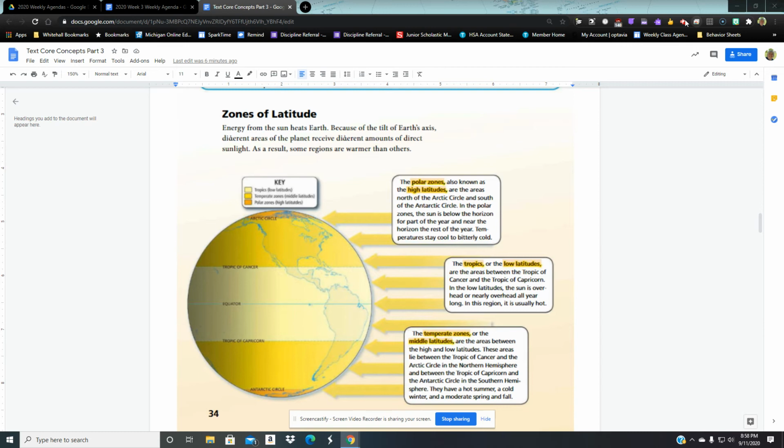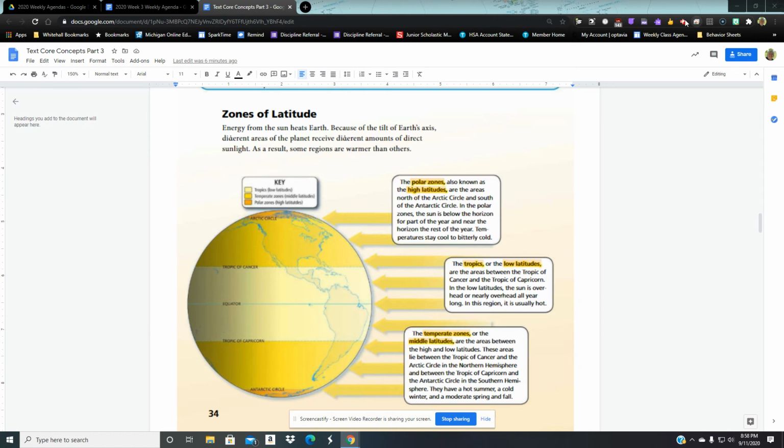The temperate zones, or middle latitudes, are the areas between the high and low latitudes. These areas lie between the Tropic of Cancer and the Arctic Circle in the northern hemisphere, and between the Tropic of Capricorn and the Antarctic Circle in the southern hemisphere. They have a hot summer and a cold winter. This is often where we get seasons, and a moderate spring and fall.